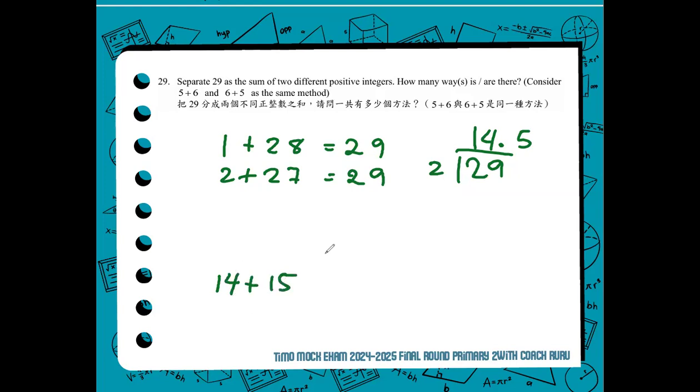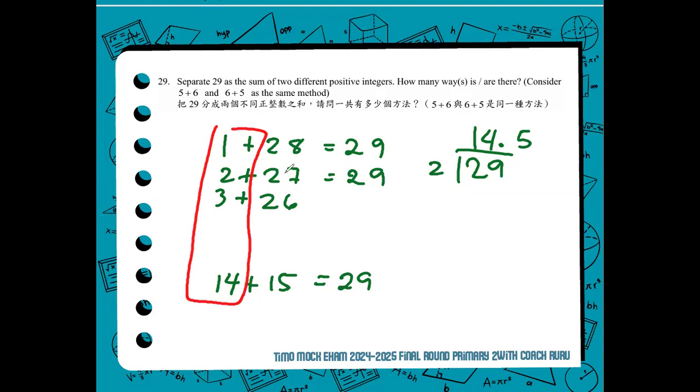Both sandwich 14.5 as their middle, correct? So, that is the last pair. As you can see, the numbers from the left are increasing, and the numbers from the right are decreasing.